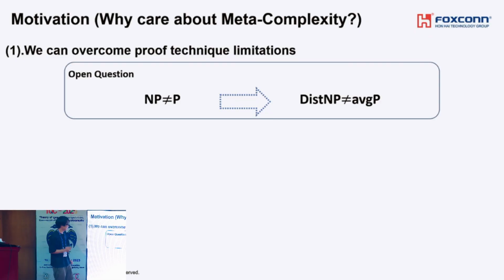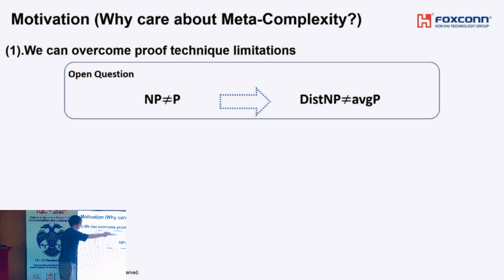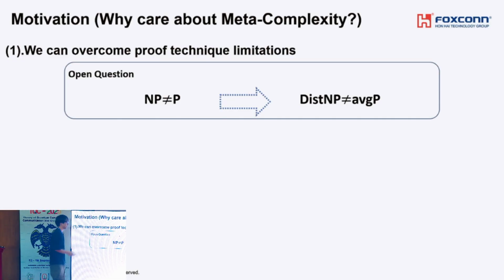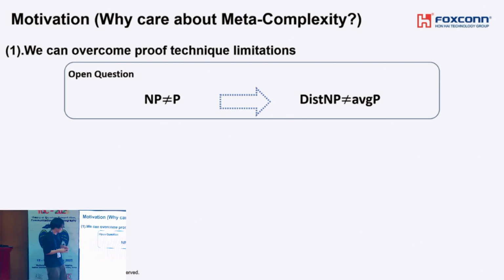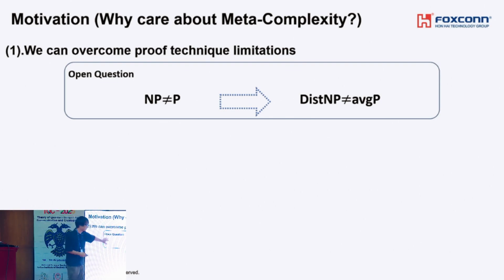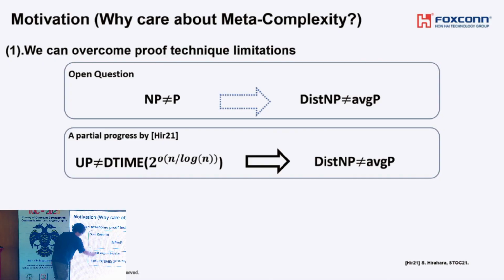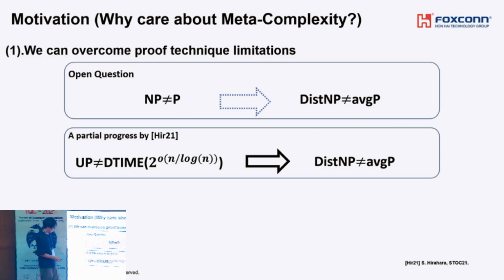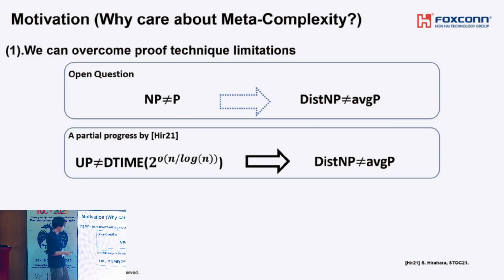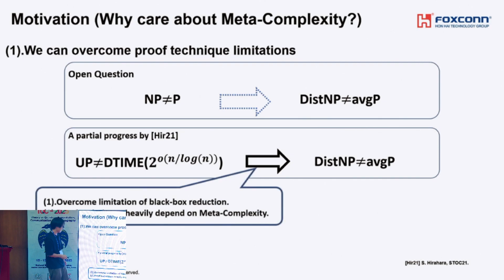In classical computer science, showing the average case hardness of NP from the worst case hardness of NP is a long-standing open question, and this is also necessary for showing one-way functions from NP not equal to P. Although this is still open, recently a partial progress was shown by Hirahara. He shows that instead of assuming this conjecture, we can obtain average case hardness of NP.